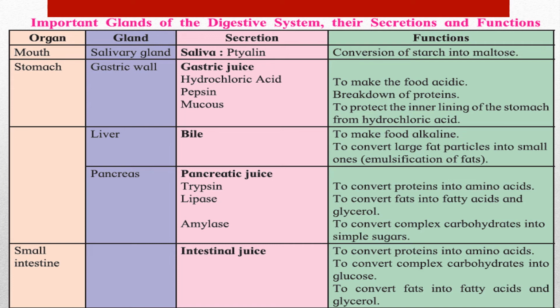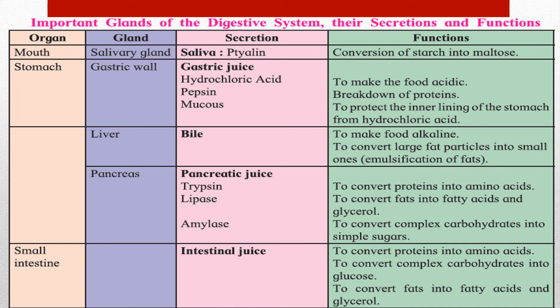Okay, then inside your body, not inside the stomach but outside the stomach, you have liver and pancreas, right? We have learned about them as well. Liver secretes bile to make food alkaline, to convert large fat particles into small ones, I've explained this earlier also. Then pancreas. Pancreas releases pancreatic juice, trypsin, lipase and amylase.